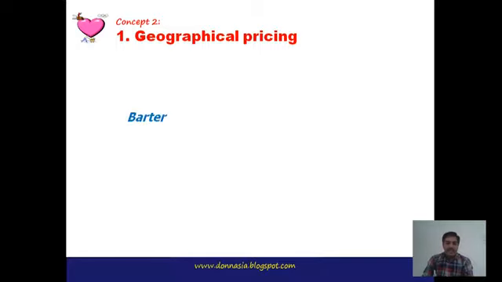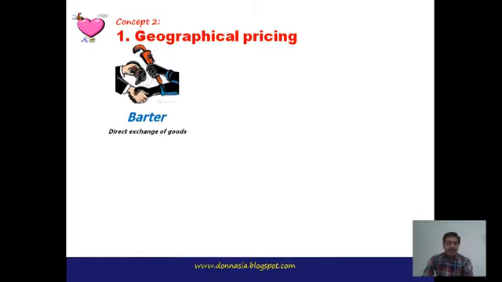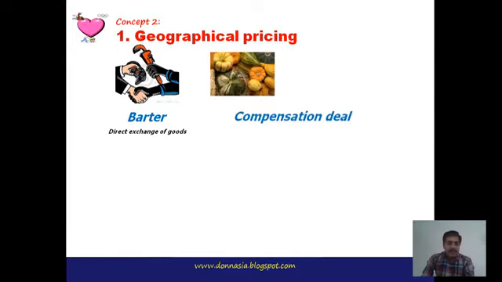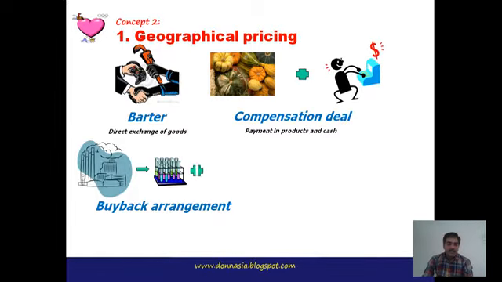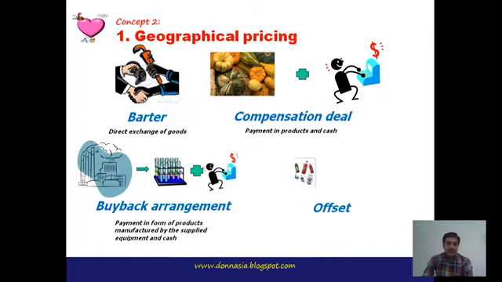Under geographical pricing, there are different ways of price adaptation by the two parties, the purchasers and the sellers. Under this, these are the different ways of pricing strategy adaptations. As we discuss over here, we see four ways of geographical pricing.